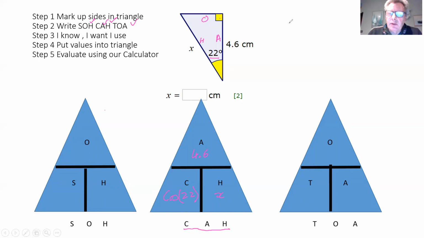So in our calculators, we just do 4.6, and I always like to use the fraction button, cos 22. You could do 4.6 divided by cos 22. 4.6 over cos 22 gives us 4.96. So if you want to make some notes, pause the video and then continue on to the next couple of examples.